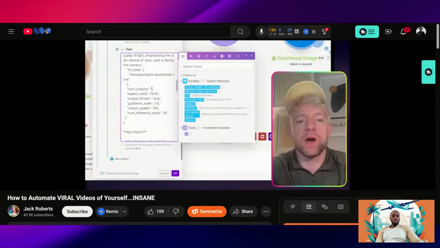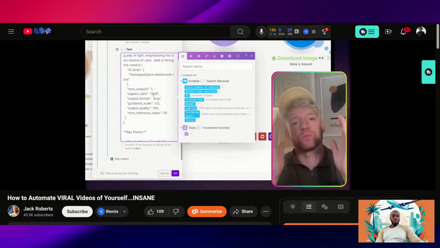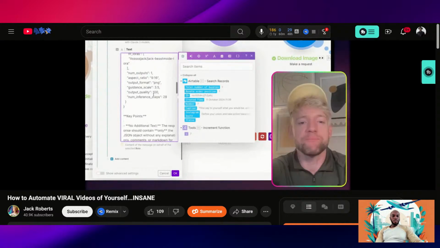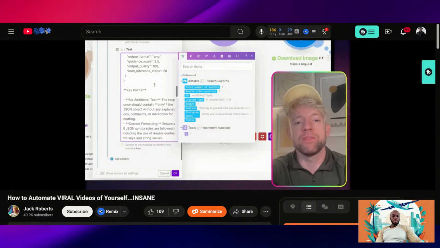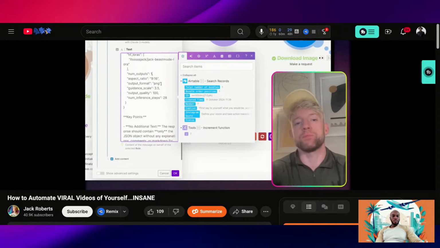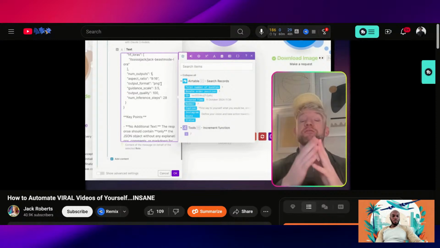So we go down here, number of outputs, aspect ratio is 9:16, because we're doing vertical content for Instagram. PNG, output quality, and so on. Now, here's the other thing, guys. Number of outputs: you can, if you wish, specify 4 outputs for the image, and then we can select the images we want and then display them.